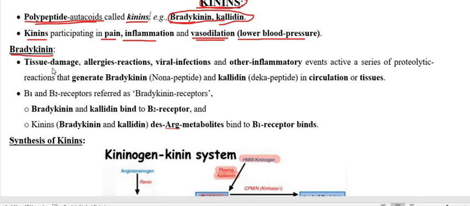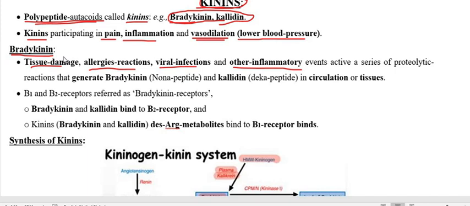So bradykinin is usually produced when there is tissue damage, allergic reaction, viral infection, or other inflammatory events. These all stimulate the release of bradykinin and kallidin.